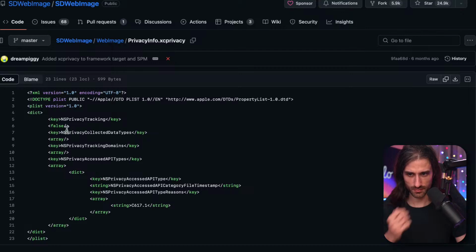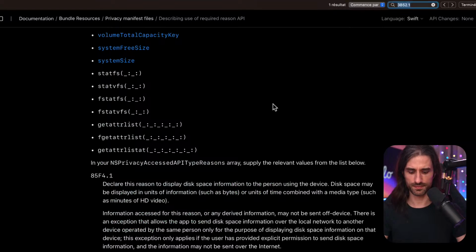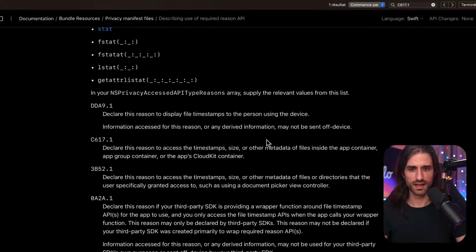So they don't track, they don't collect data, they don't have a tracking domain, but they access APIs. They access the timestamp API, interestingly, for a different reason. So let's look it up. Okay, it says they access the timestamp inside the app container, app group container, or app's CloudKit container.